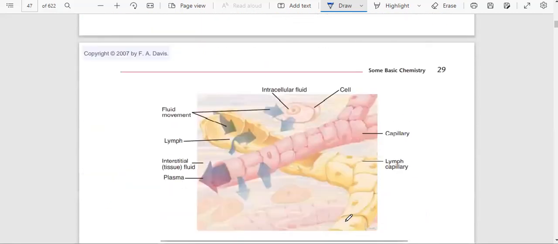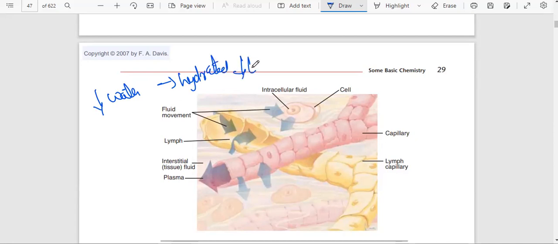So that's the reason water is very, very important and necessary for our life. If the body has less water, this condition is nothing but dehydration, meaning the water quantity in the body is less, so we have to hydrate. A number of patients will come with dehydration.